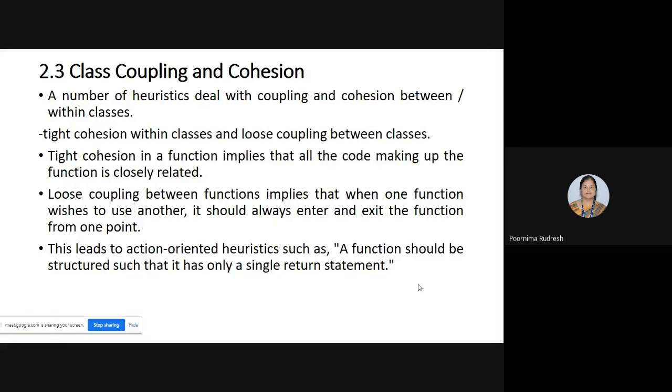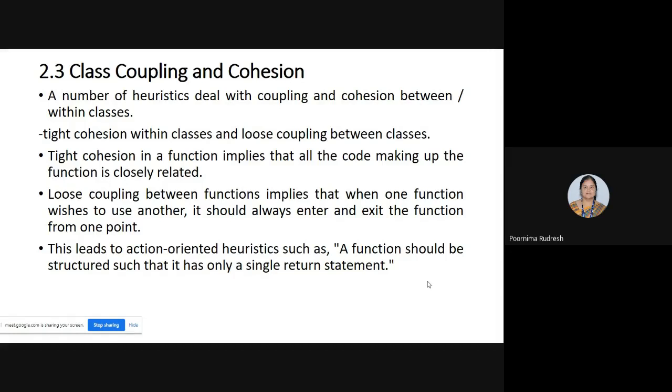The coupling we are going to study in terms of loose coupling, and this loose coupling is between the functions, whereas the cohesion is within the function. And this implies that when one function wishes to use another, you should always enter and exit the function from one point.